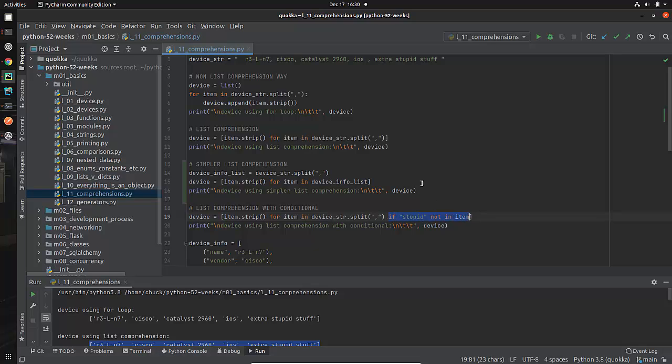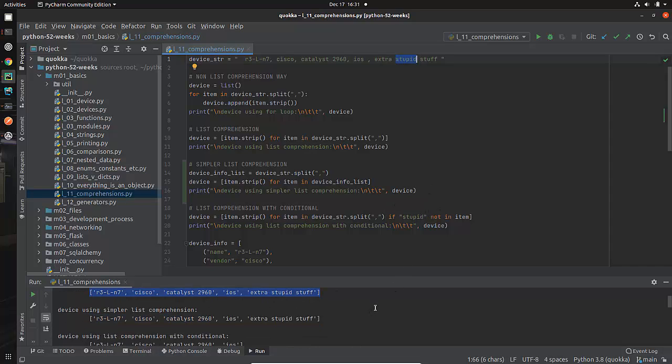So you can see as Python goes through it, is stupid in this item? Nope, it's not, so it's going to add it. Is it in this one? Nope. Is it in this one? Nope, etc., etc. Then it finally gets here, and somewhere in here it found stupid. It's going to look through the entire string, which is this amount of data, and say, do I see stupid in there? So if you're trying to play computer, it first looks starting here, and is it there? No, it only needs to look at the first one, then it goes to the next spot, next spot. Eventually it gets here, and it says, oh, it's in there, so I'm not going to do it that time.